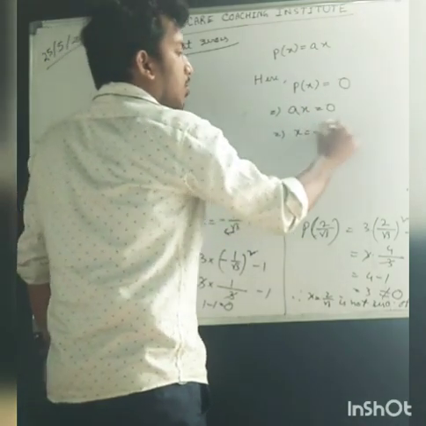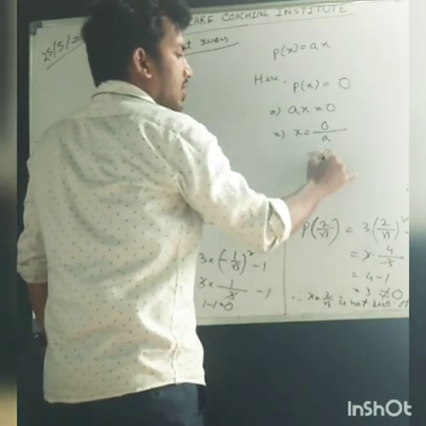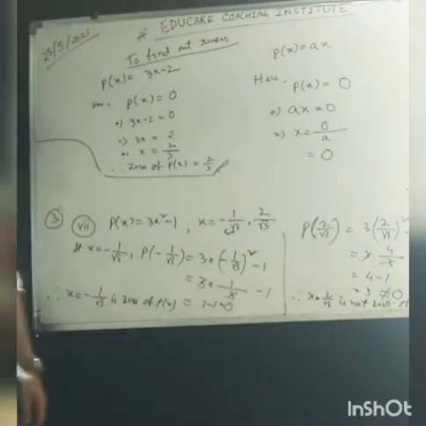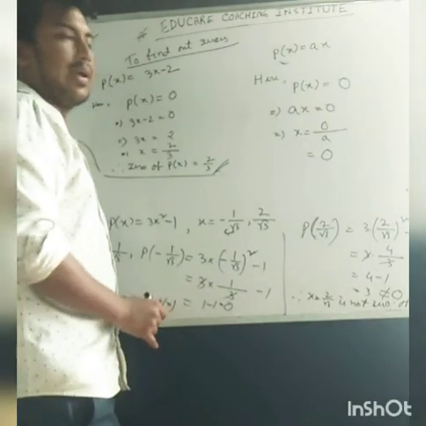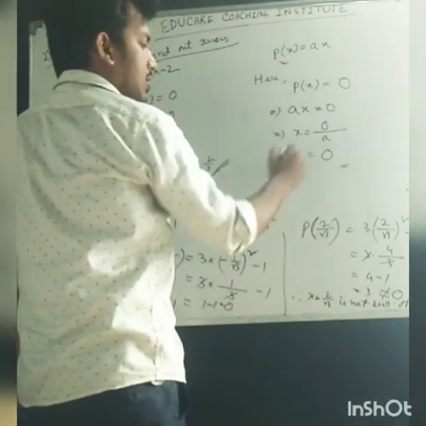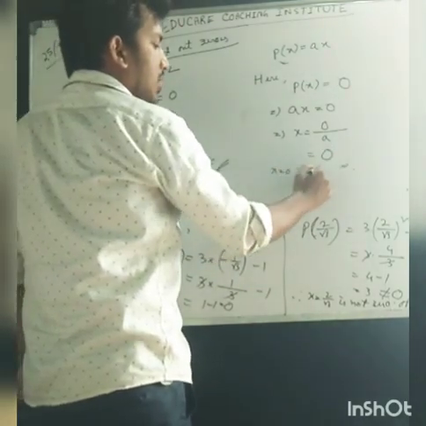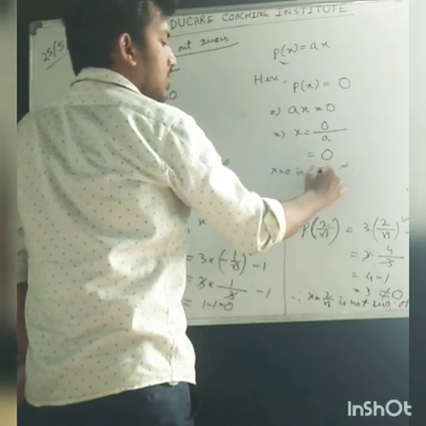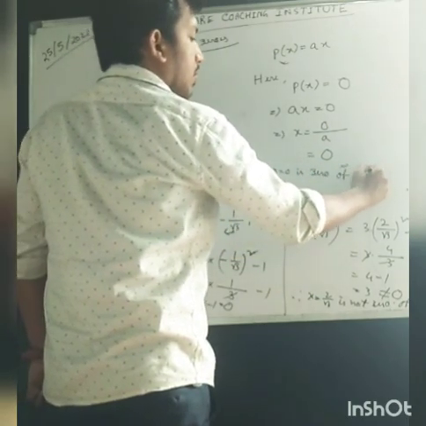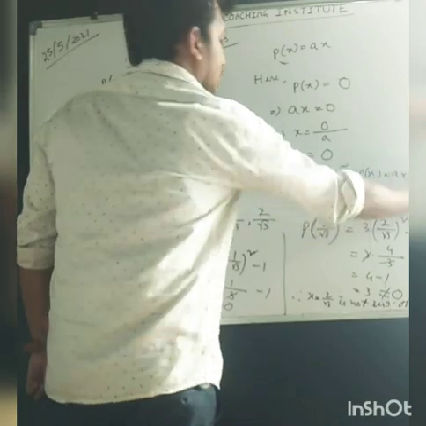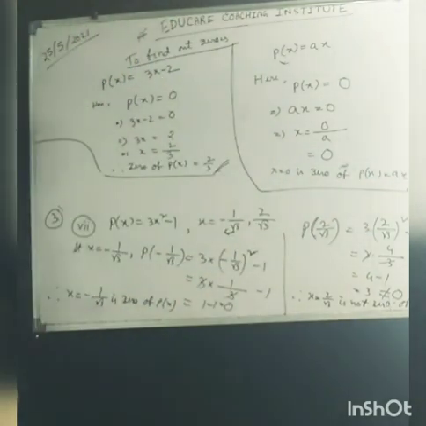Then x equal to 0 by a, so we will get 0. So for this polynomial, the zero is 0. x equal to 0 is the zero of p of x equal to ax. So thus this numerical can be done.